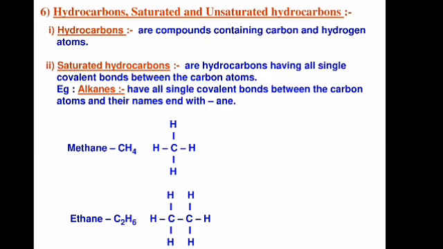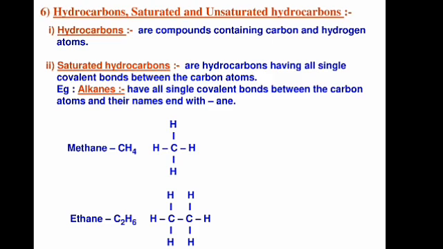So what are hydrocarbons? These are actually the compounds that contain carbon and hydrogen atoms. They have two main types, that are saturated and unsaturated hydrocarbons. First we will see saturated hydrocarbons. Saturated hydrocarbons are those hydrocarbons that are having single covalent bonds between the carbon atoms.